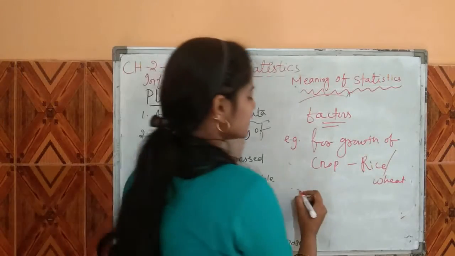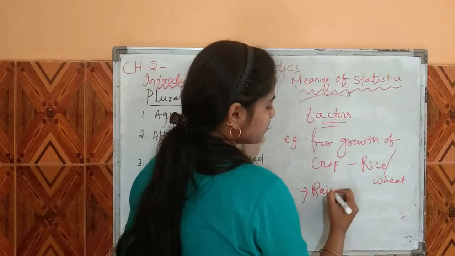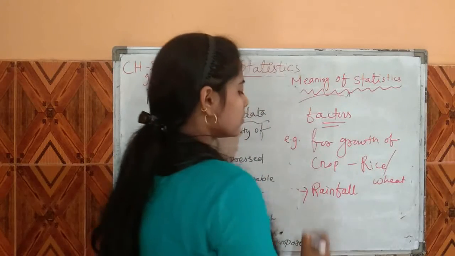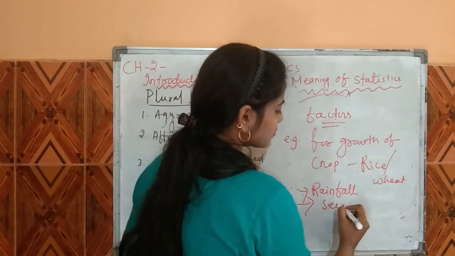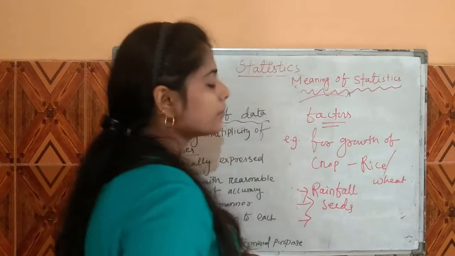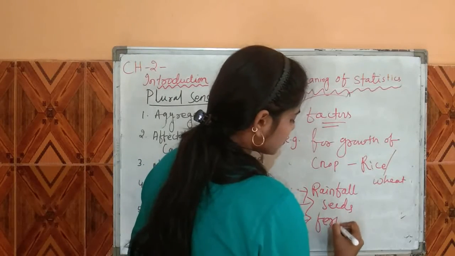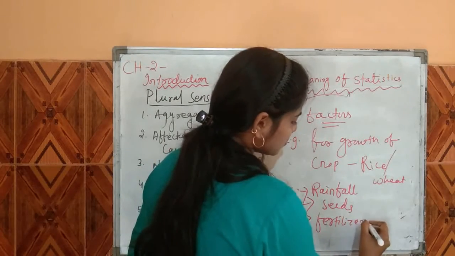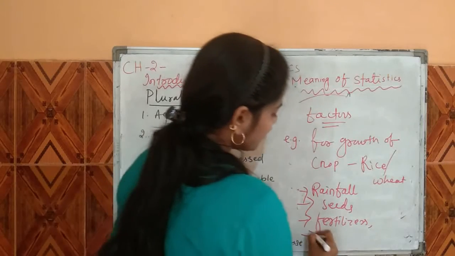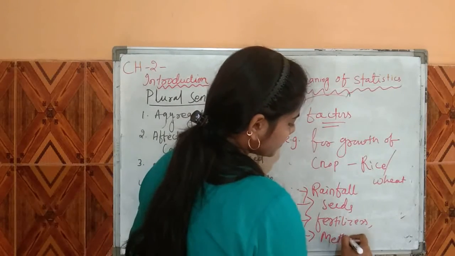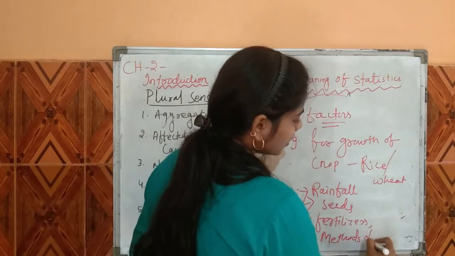Some causes may be rainfall, seeds, fertilizers, or the methods of cultivation.